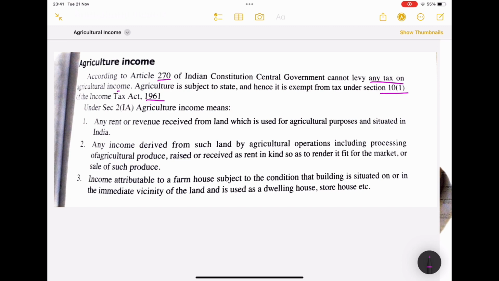Why? Because each state has its own separate products. Based on the resources, based on the minerals of the sand, different states grow different kinds of products. So we can't generalize the agricultural product in a general manner. For those reasons, they have given agriculture to the state.